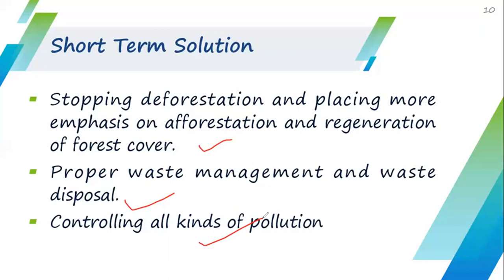And the prohibition of toxic chemical consumption can be vital for improving the quality of the land. So we should not use toxic chemical fertilizers on the land, and there are many other points we can opt for in order to achieve sustainable development. Now moving to the next slide.